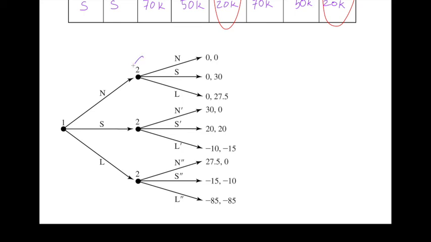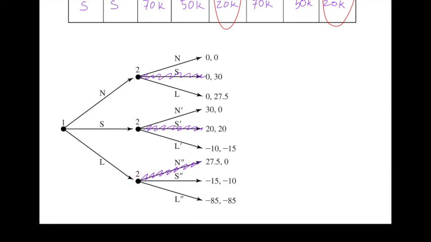So now we can look at this subgame and figure out what player 2 should do. Well, player 2 should pick the action that's going to give him the highest payoff. That's to choose a small plant. What about this subgame? The highest payoff again is when player 2 picks a small plant. And finally, we look at this subgame and we see that player 2's payoff is maximized when player 2 does not enter. Because when player 1 has chosen the large plant, no matter which size player 2 chooses, he gets a negative payoff, whereas not entering the market yields a payoff of 0. So player 2's best strategy at this decision node is to choose not to enter.